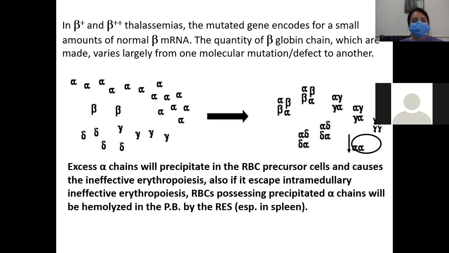So excess alpha chains will precipitate in the red blood cell precursor cells, and what will they cause? They will cause ineffective erythropoiesis. And also, if they escape, then after intramedullary ineffective erythropoiesis, there can be red blood cells possessing precipitated alpha chains, and they can be immobilized in the peripheral blood by the reticuloendothelial system, especially in the spleen.